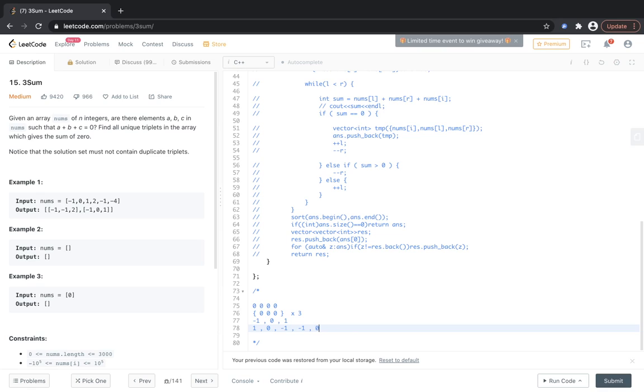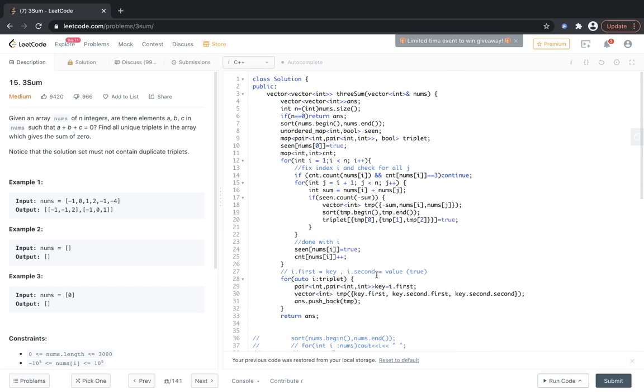But if there were repeats, then obviously we will encounter the problem of double counting. We will count some things twice, and we don't want that. So we need to maintain some kind of order. Sorting gives us that order. It guarantees that we are counting things in one particular order.